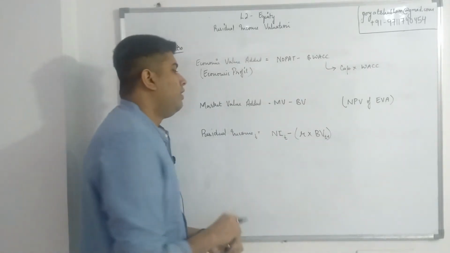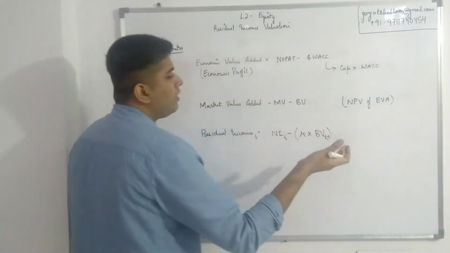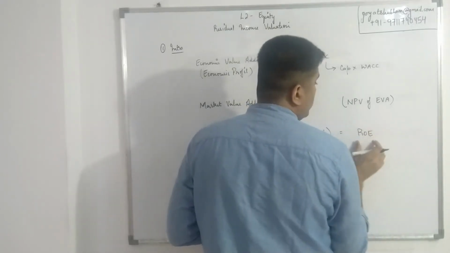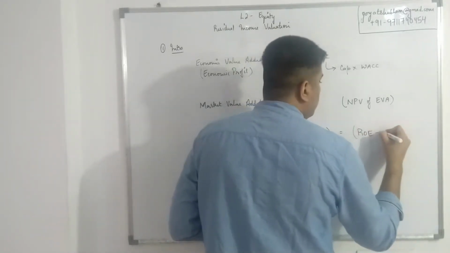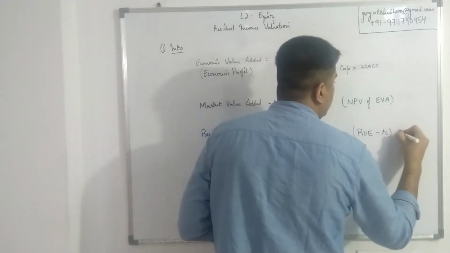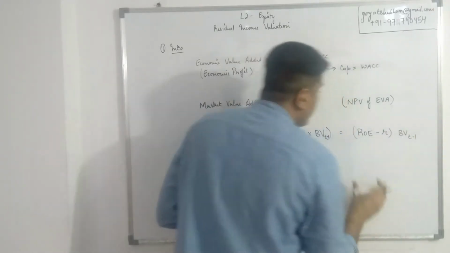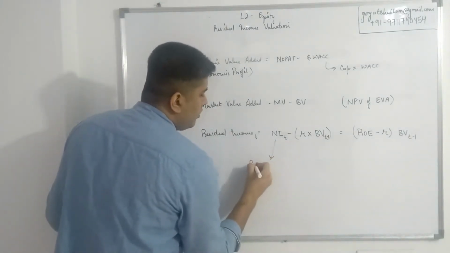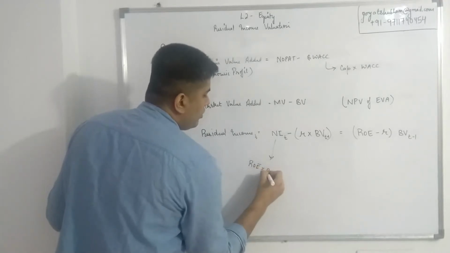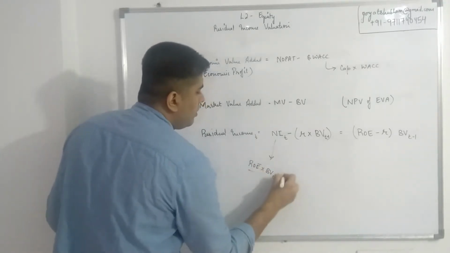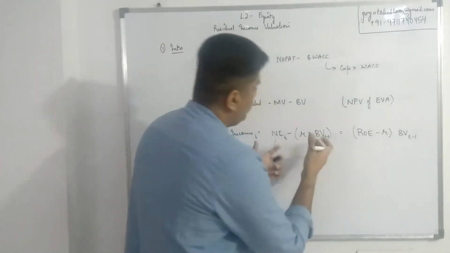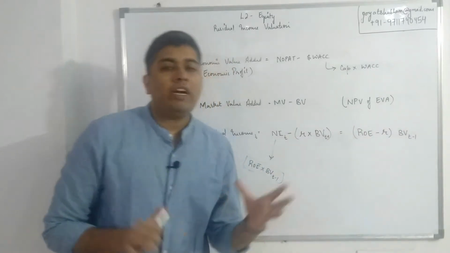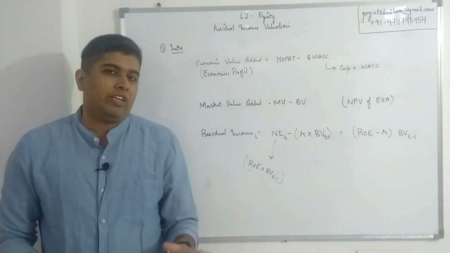That's the basic logic. This can also be rewritten in another form, which is return on equity, this is the accounting formula, minus cost of equity, multiplied with book value T minus 1. Now, this is based on the simple idea that net income can be written as return on equity multiplied with book value. So if you take book value common from both the elements, you will be left with something like this. My suggestion is be comfortable with both the notations. You could get information in any of these forms in your exams.